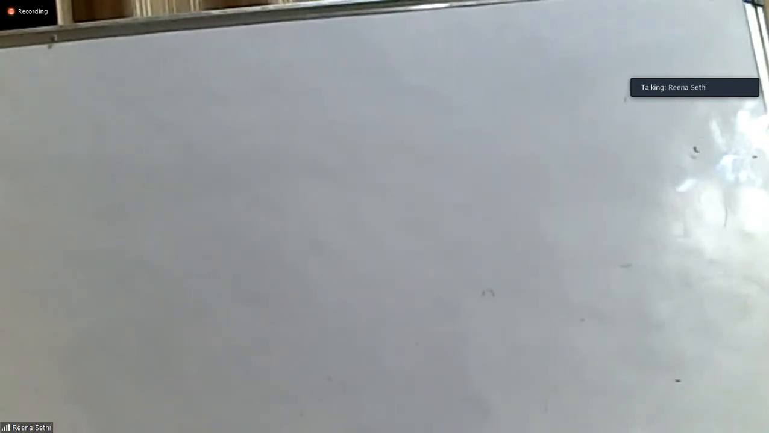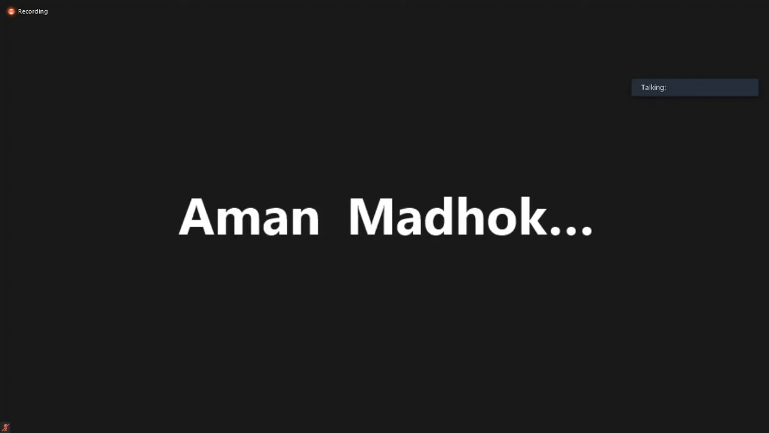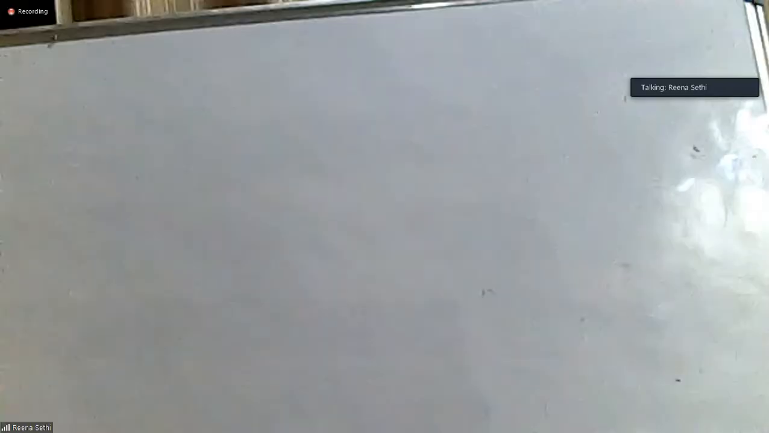Let's see who has sent the answer first. Jivisha has sent the answer. New ratio she has sent. Apoorv has also sent. Very good, Apoorv. Jabisha. Even Khush has sent. Very good, Khush. Kunal. And answers are correct. That's good.